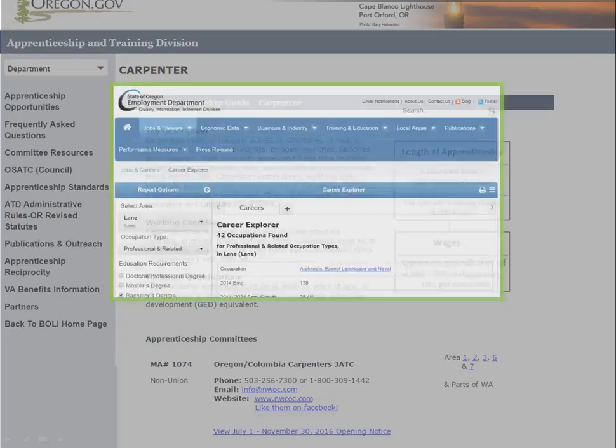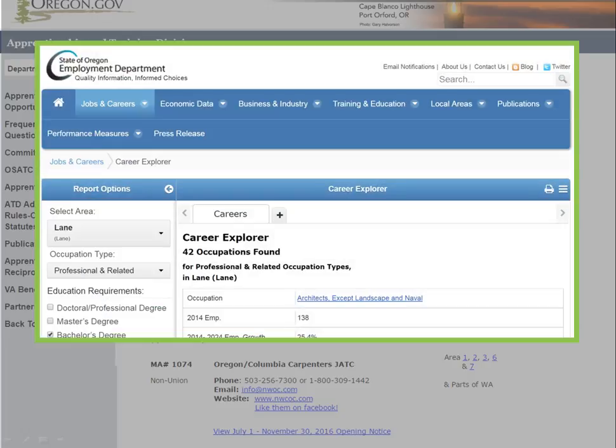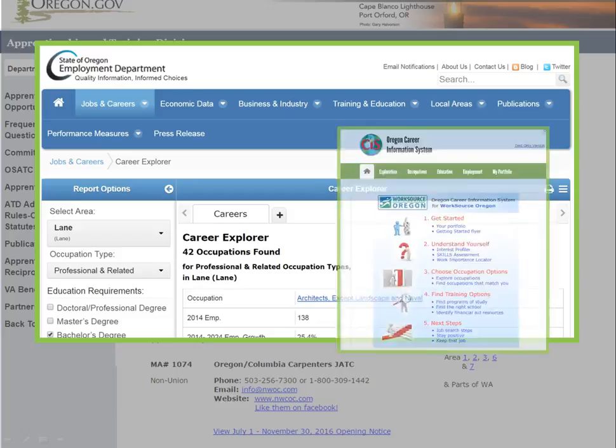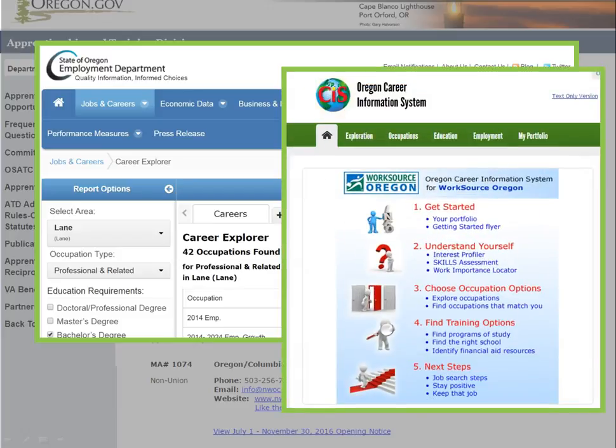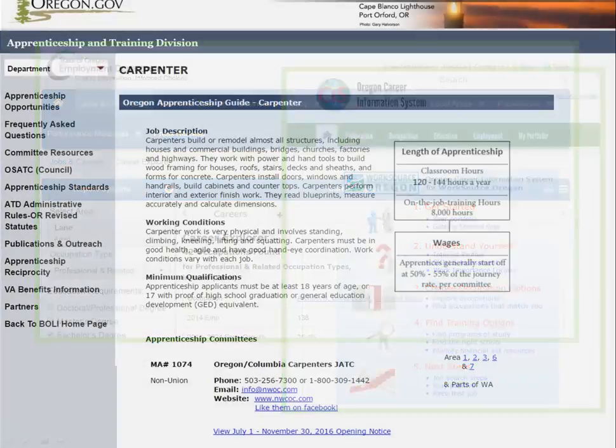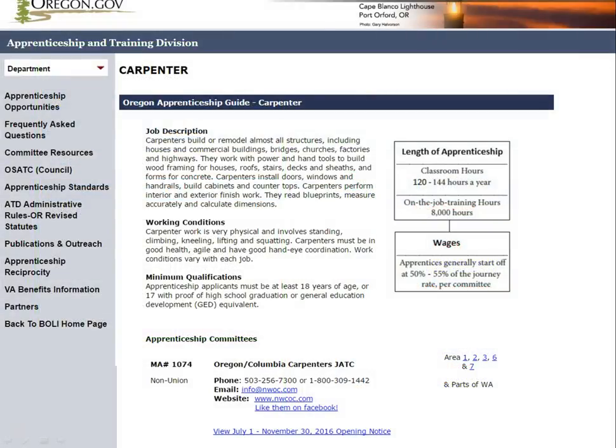Remember, you can also ask your local WorkSource Oregon office about additional ways to research the trades that interest you, such as the Career Exploration Tool on qualityinfo.org and the assessments and tools available on CIS, the Career Information System, found at oregoncis.uoregon.edu. These tools, combined with the information on the BOLI Apprenticeship and Training Division site, provide valuable information to help you find an apprenticeship that'll be a good fit.